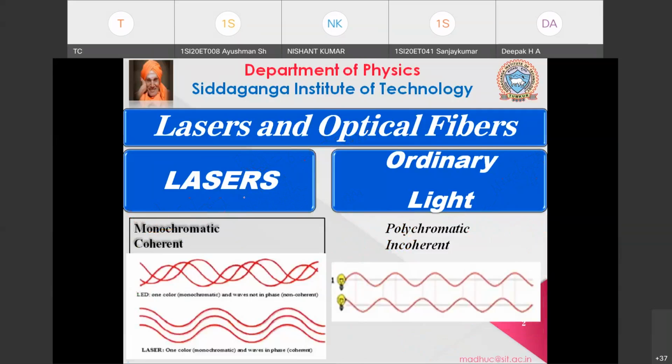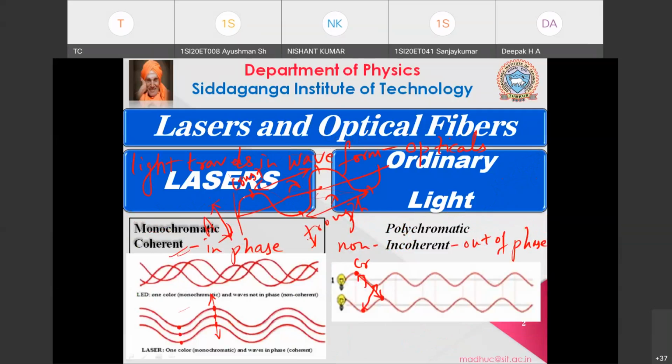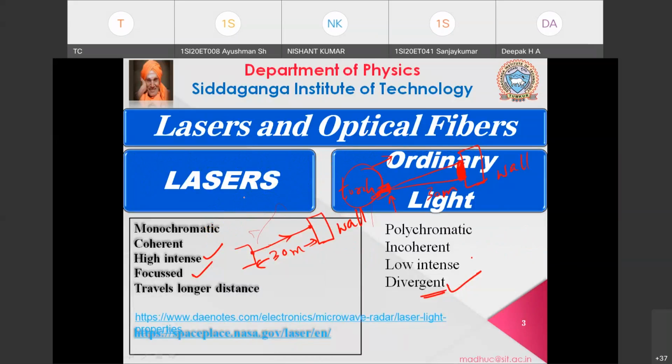Or many wavelengths. Then you need to know about coherence. Coherent means in phase, incoherent means out of phase. What are the other features? Your laser light has high intensity; your ordinary or white light has less intensity.